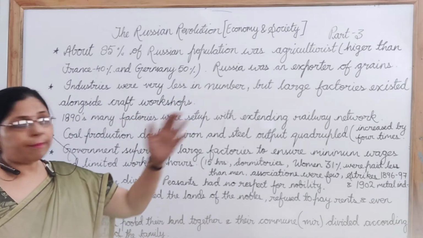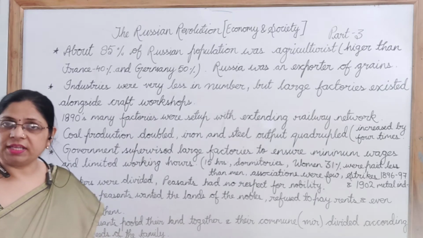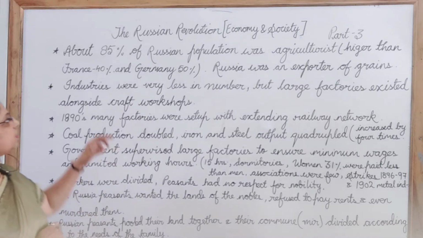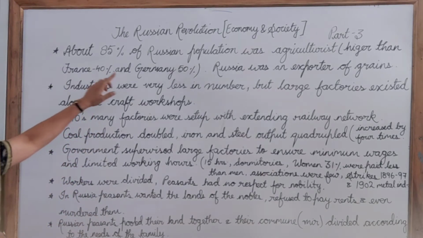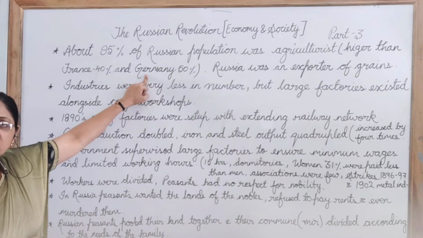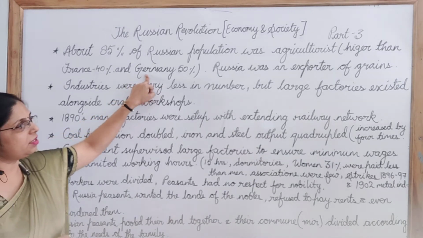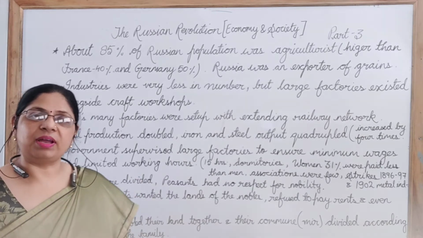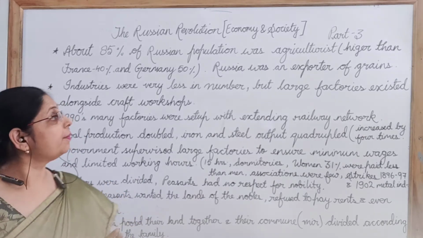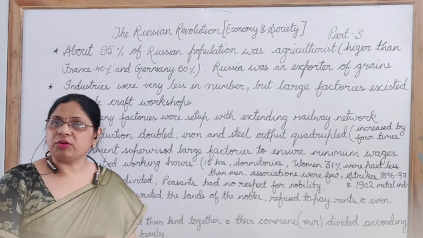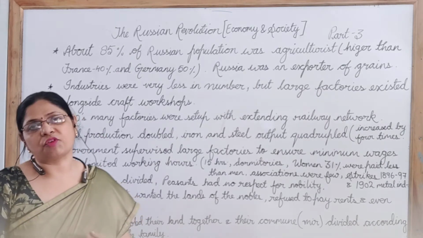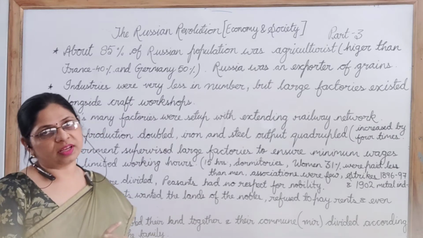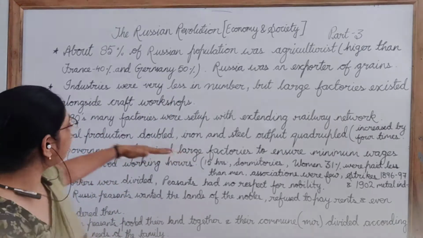Moreover, in comparison to any other European country, say if we compare the number of farmers with that of France, which were only 40%, or with the farmers of Germany, who were only 50%, then too we find that Russian people in a great number were relying on agriculture. Moreover, Russia was producing for itself as well as for export purposes, and it was one of the major exporters of grains in this span of time.